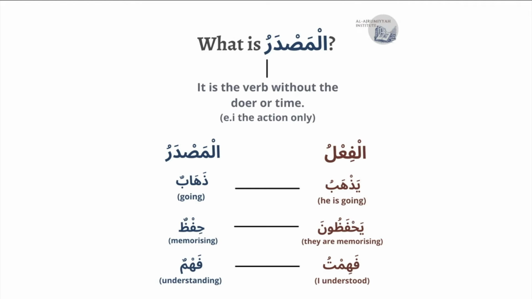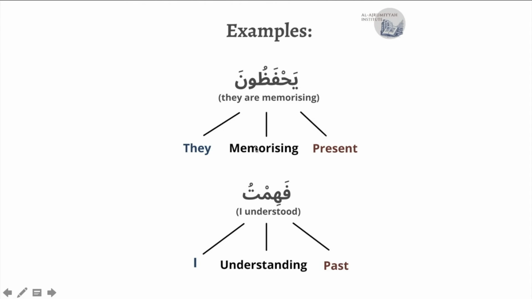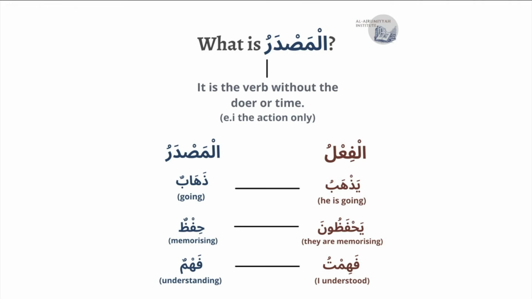So now that we've understood that, we can answer the question of what is the masdar. The masdar is the verb without the doer or the time. So the masdar is the action by itself, without the doer and without the time. So going for this one, memorizing for this one, and understanding for this one, these are all what we would call the masdar. So what is a masdar? It's the verb without the doer or the time, i.e. the action by itself.